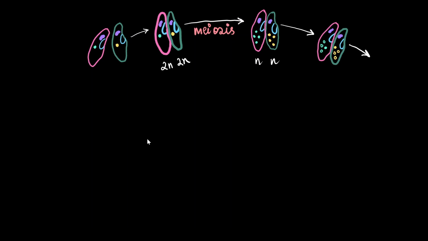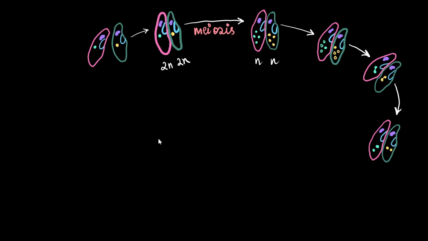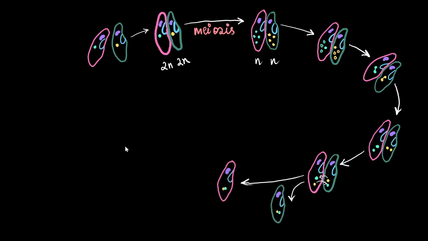The remaining micronucleus divides by mitosis. This results in two micronuclei in each of the cells. The mating cells exchange one micronucleus amongst themselves, after which the cells go their separate ways. The micronuclei in each of the cells fuse and become a diploid micronucleus. This is what we discussed as syngamy earlier.